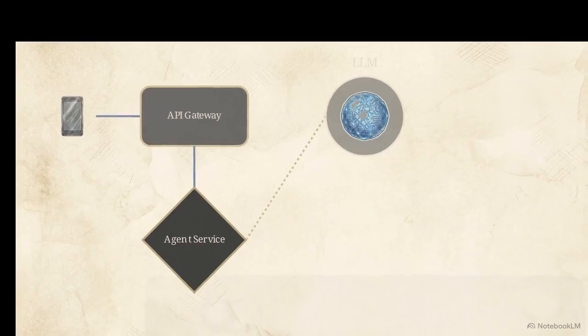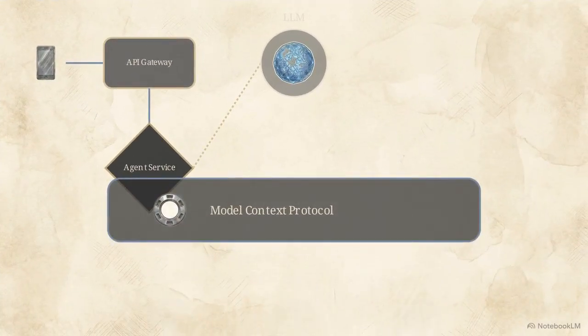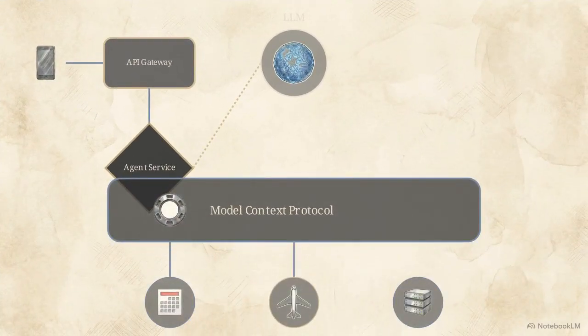The map expands to reveal the MCP layer below the LLM. This layer acts as a registry. It exposes external tools, like a live flight database, to the LLM, translating their unique API requirements into a strict data schema that the AI understands.